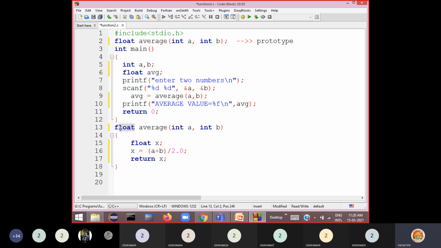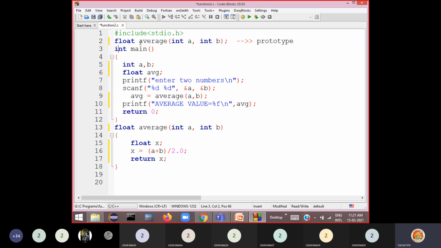So when there is a return value, before the function name there should be some data type here. What type of data it is going to return. Till now we were writing int main, int main. That means this main is going to return an integer number to the operating system. So how is it returning? That's why at the end we are writing return 0. So this 0 is returned to the operating system. So this is the return type.